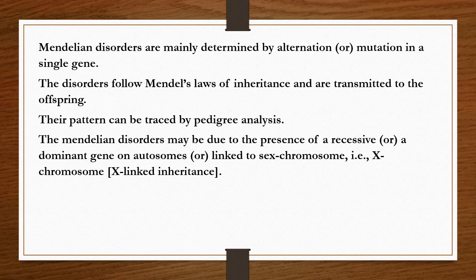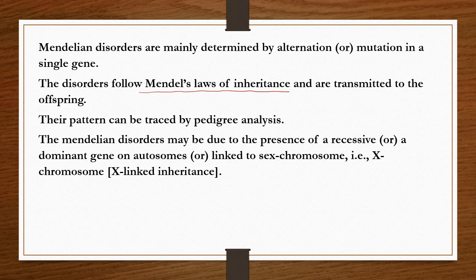So it is clear why some of the genetic disorders are called Mendelian disorders, because these genetic disorders follow Mendel's law of inheritance. Such diseases are called Mendelian disorders. So it is clear, I think. Genetic disorders are classified into two: Mendelian disorders and chromosomal disorders.